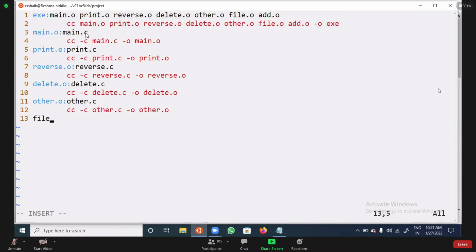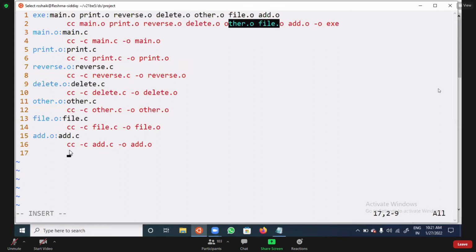In the same way, file.o depends on file.c: cc -c file.c -o file.o. Then add.o depends on add.c: cc -c add.c -o add.o. If any other files are added, you need to add the object files here, and here you need to add the file. Am I clear?